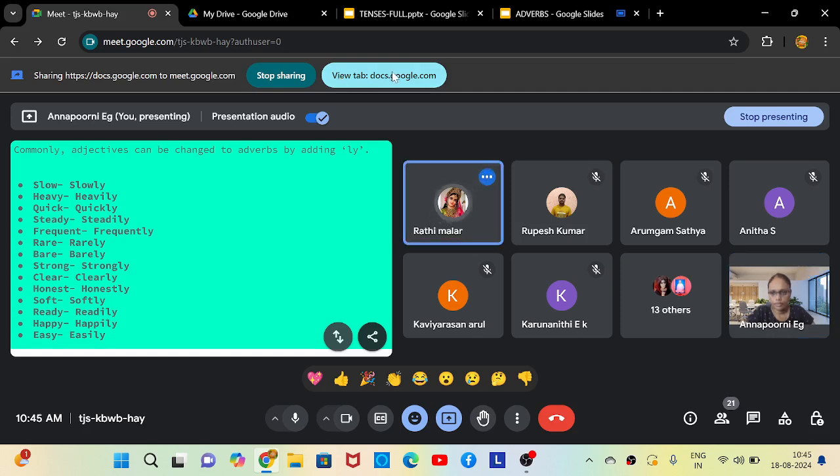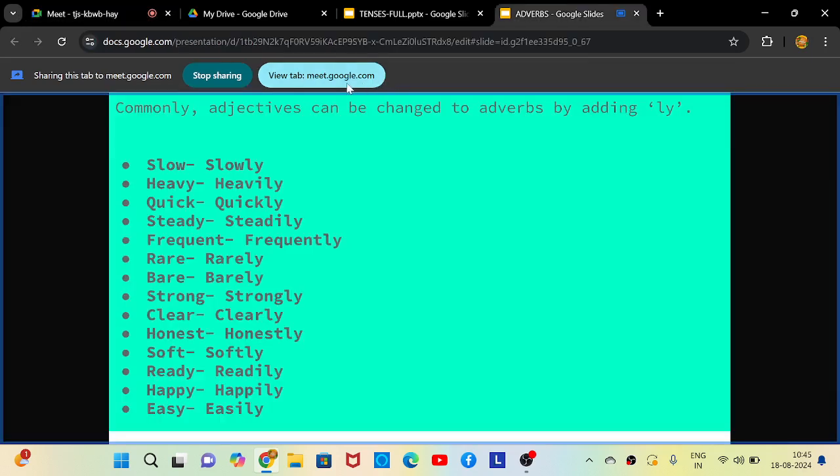Slow, slowly, heavy, heavily, quick, quickly, steady, steadily, frequent, frequently, real, really, bare, rare, barely. Rare. It's not rare. Okay, rare, really, no, bare, no, barely, it's rare, rarely. Strong, strongly, clear, clearly, honest, honestly, soft, softly, ready, readily, happy, happily, easy, easily.